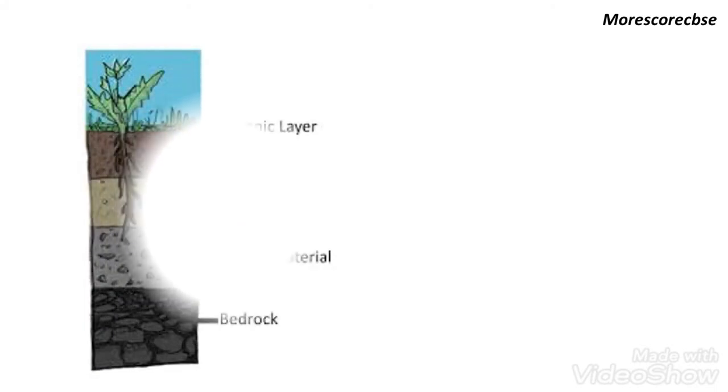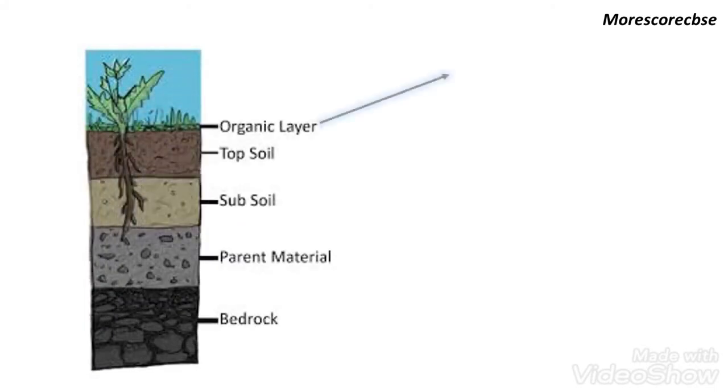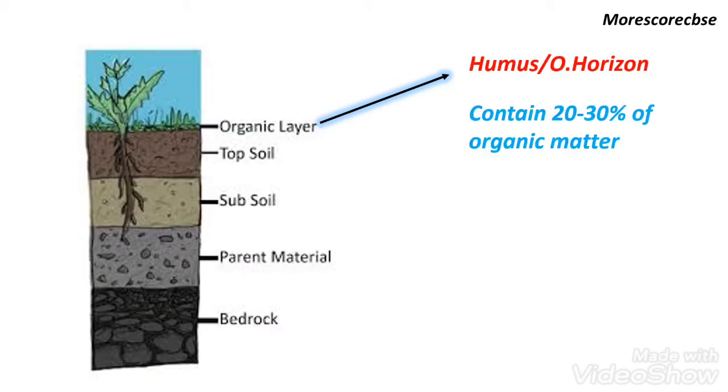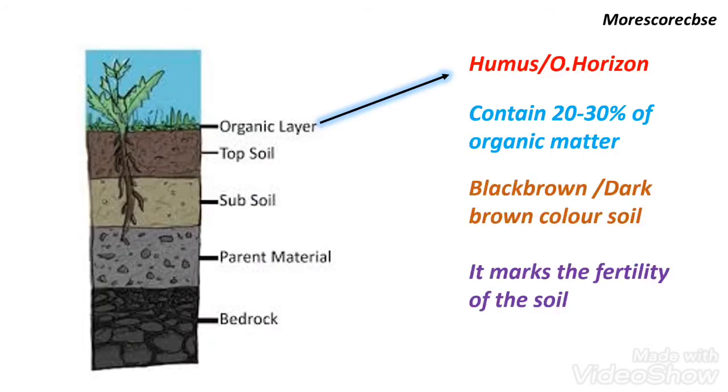The topmost layer of soil is called humus, O horizon. It is composed of dead organic matter, dried leaves, plant and animal remains. This layer is black, brown or dark brown due to organic matter. Hence, this layer marks the fertility of soil.